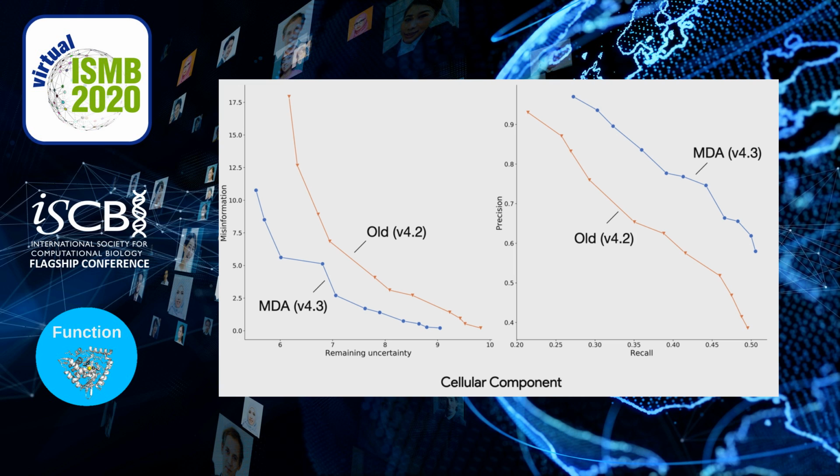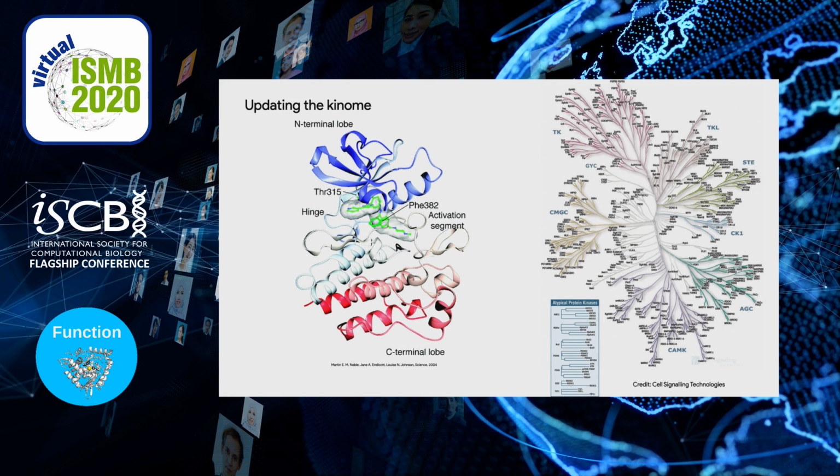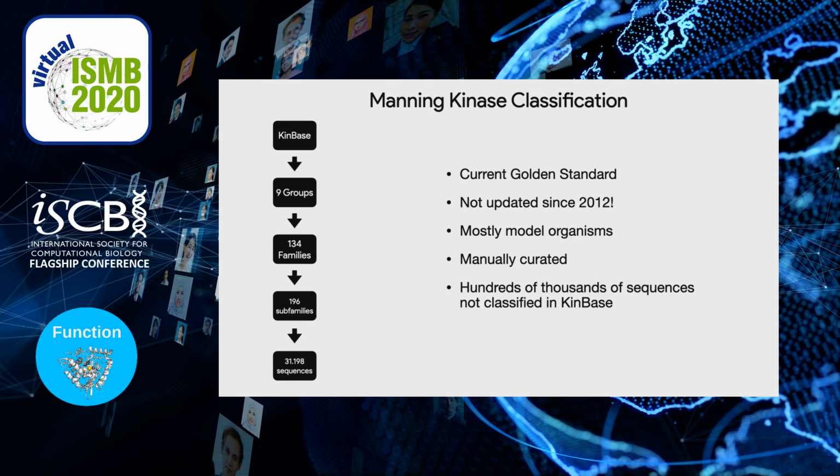So once we realized that our data was sound, we tried testing it on a biological problem. The data set we used for this is the protein Kinome. It's an important set of proteins. Most of them are dark targets, and from a structural standpoint, they consist of 2 lobes connected by a hinge region. Another reason why we wanted to update the protein Kinome is that the current golden standard